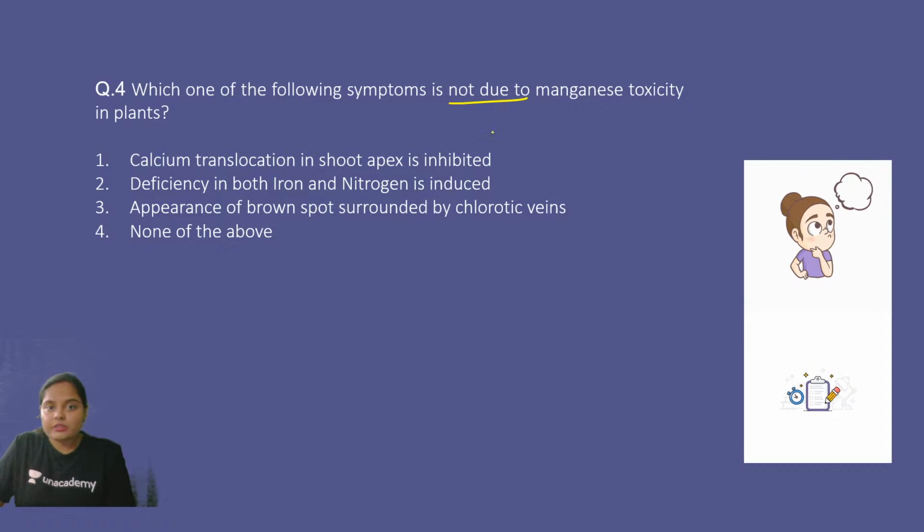The right answer to this question should be C. The first answer is absolutely correct because the calcium translocation is inhibited in case of manganese toxicity.